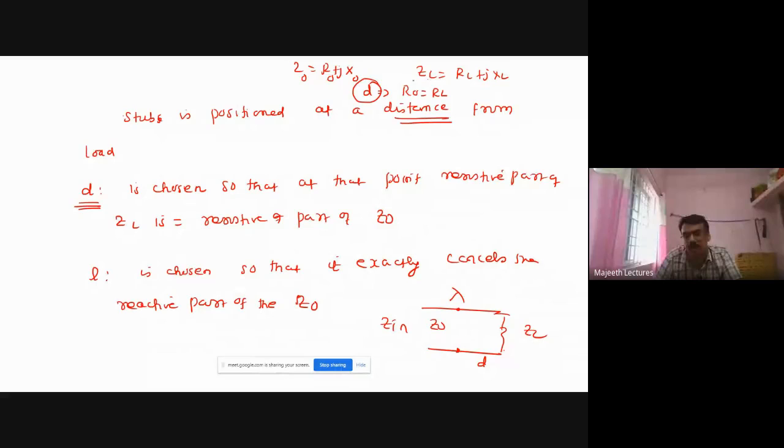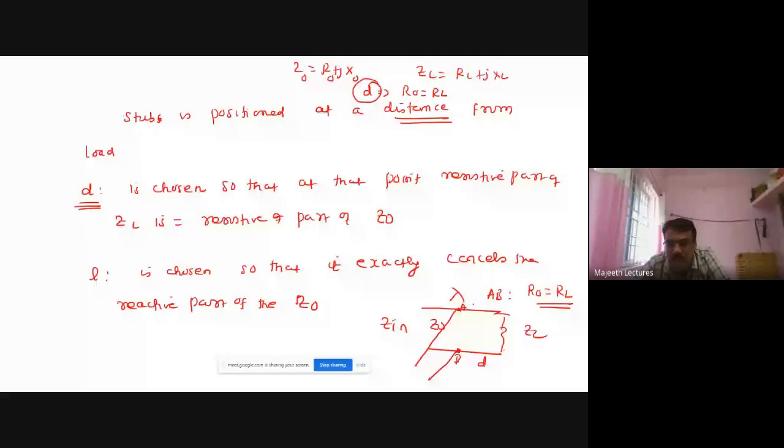So at this location, this is the stub I fix. At this point, let us assume AB, R0 must be equal to RL. That is, the real or resistive part of the impedance must be equal.